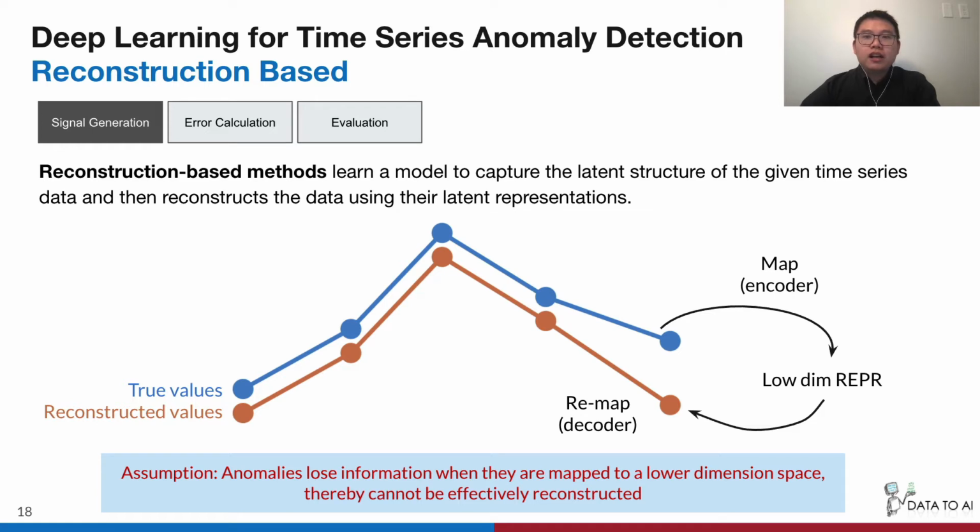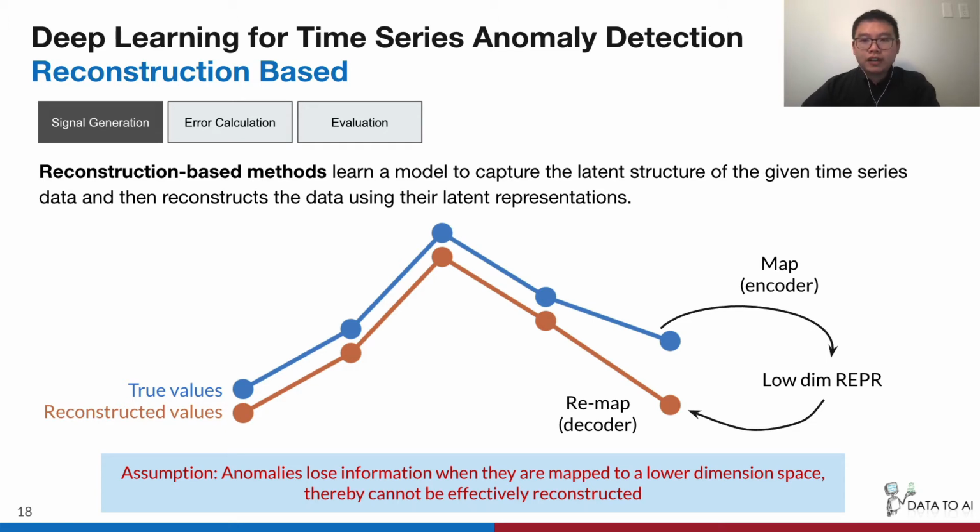Reconstruction-based method learns a model to capture the latent structures of the given time series data, and then reconstructs the data using their latent representations. See the image below. The model maps the original time segment to a low-dimensional space, and then remaps it back to the original space.